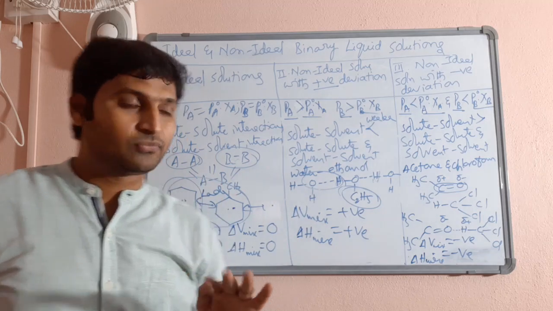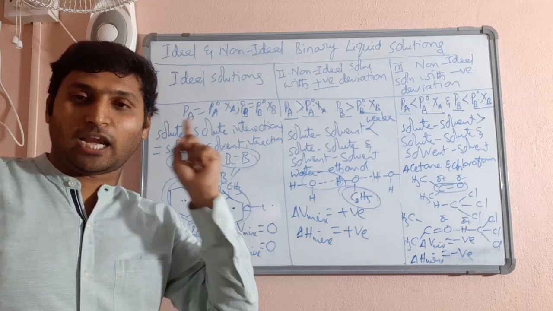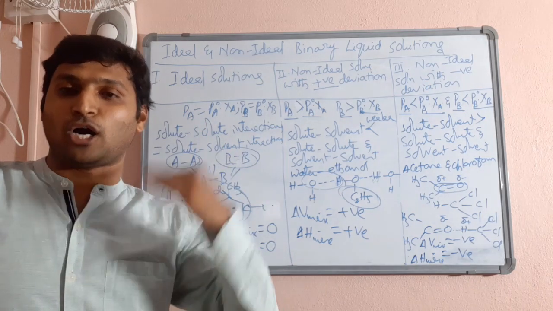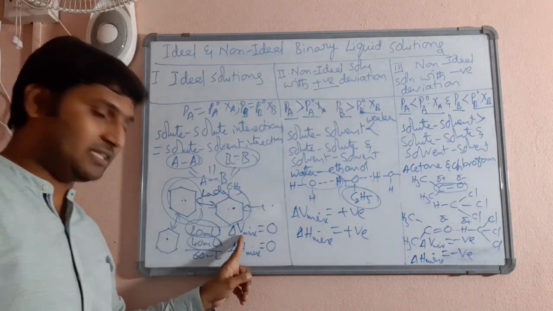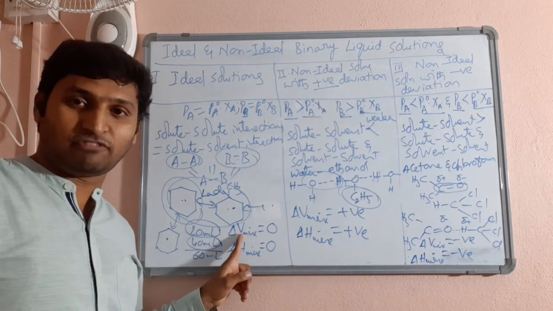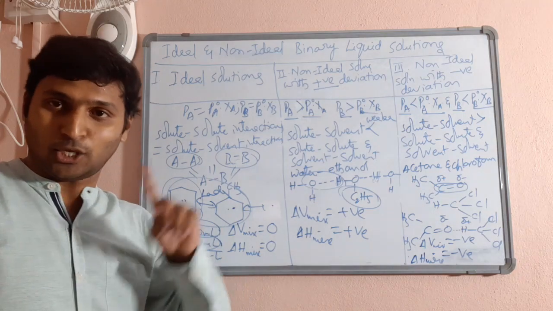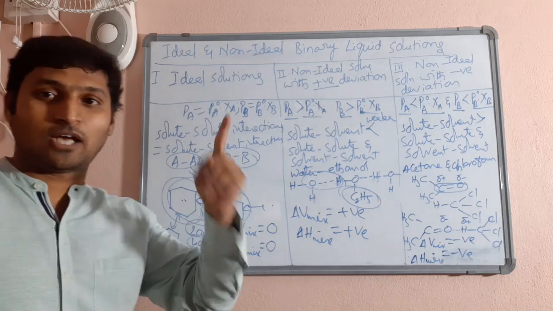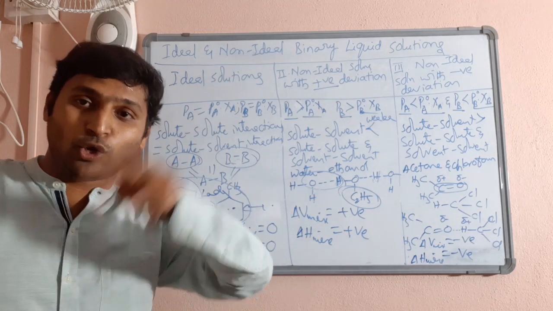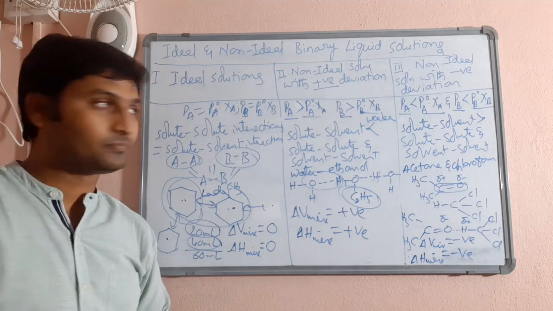So quickly, ideal solutions are the solutions which obey Raoult's law over a wide range of concentrations, such that delta V mixing, that is change in volume after mixing, and delta H mixing, enthalpy change after mixing, will be 0. That is possible when solute-solute and solvent-solvent interactions are the same as the solute-solvent interactions after mixing. Illustration is given.